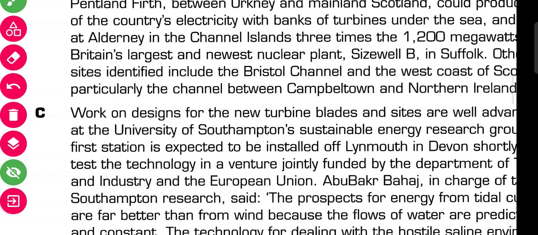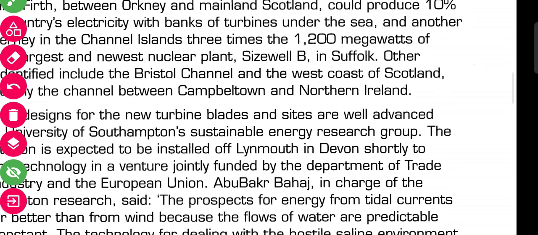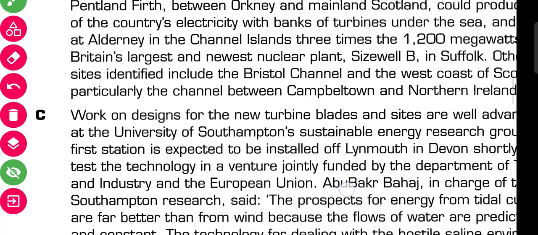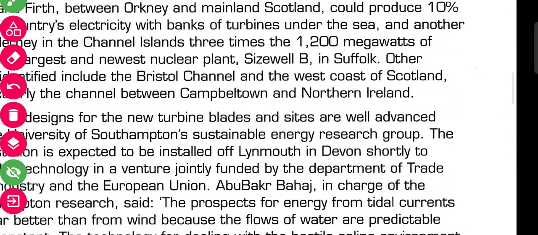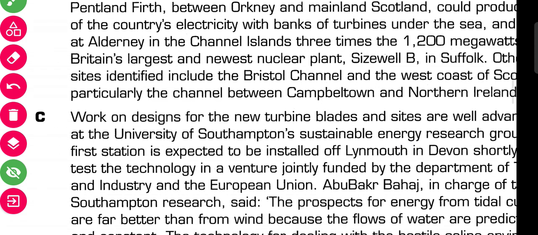The first station is expected to be installed off Plymouth in Devon shortly to test the technology in a venture jointly funded by the Department of Trade and Industry and the European Union. So here is the answer. It is mentioned as the first station is expected to be installed.